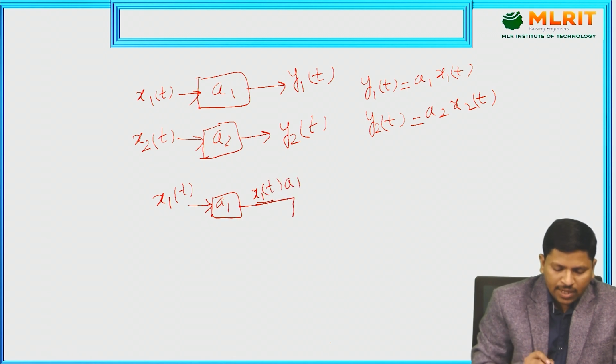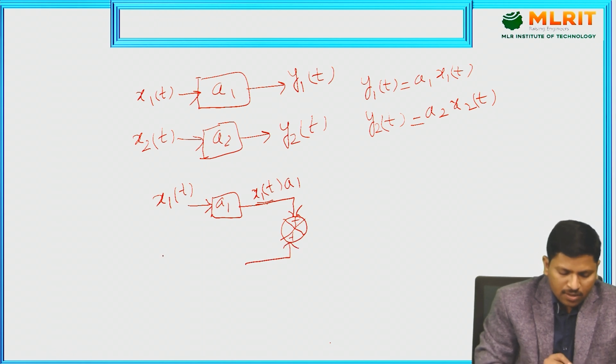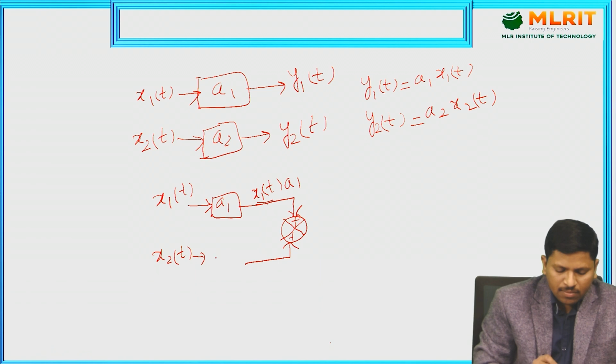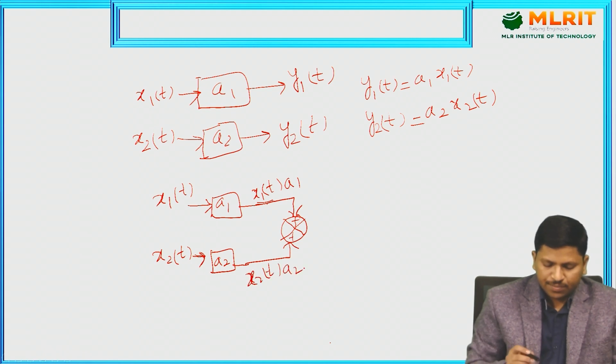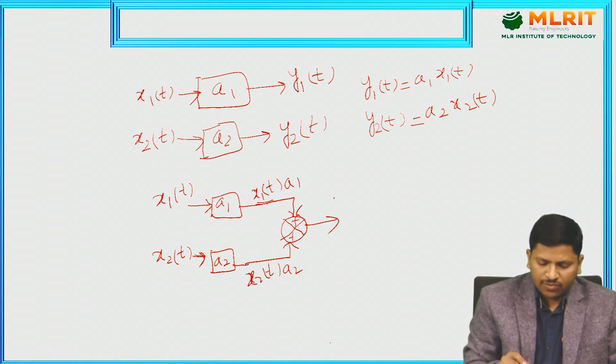This is given to one error detector, plus, and one more is the second input x2 of t, this is a2, x2 of t into a2. The final output is y3 of t.